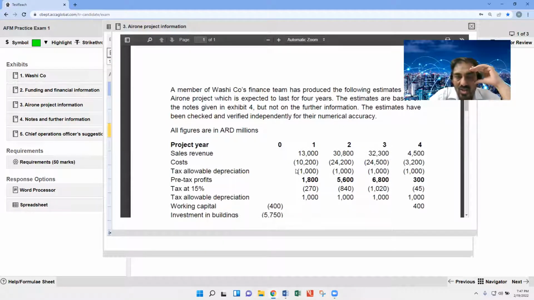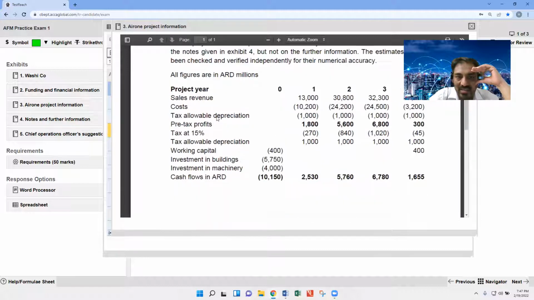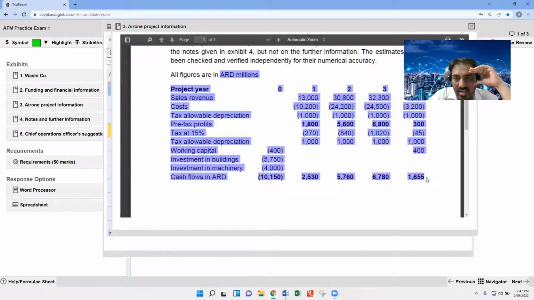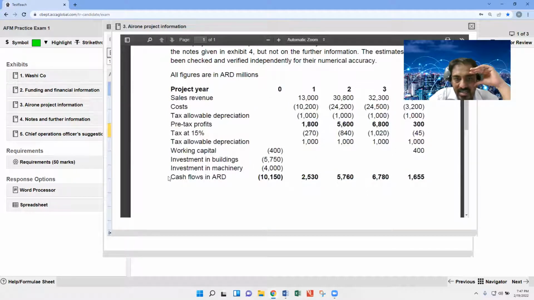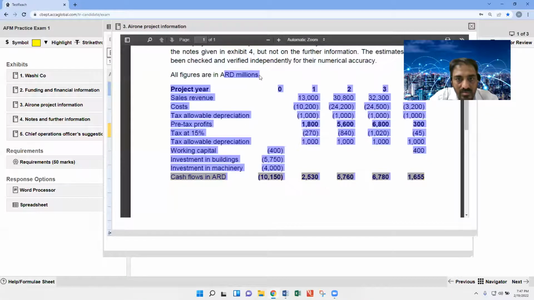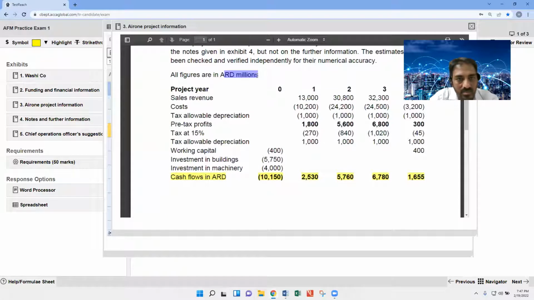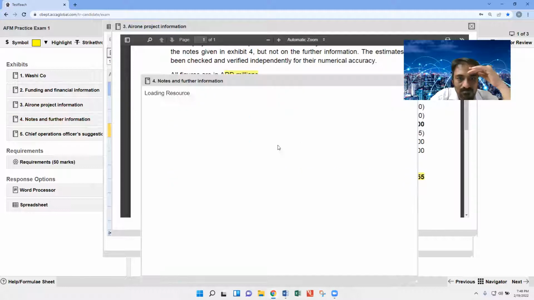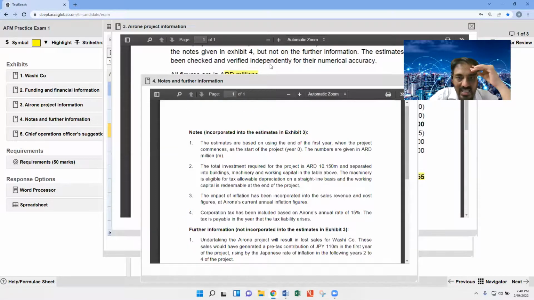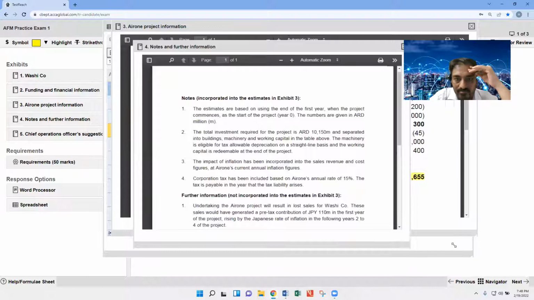Here the examiner particularly mentioned that these values are already given, assuming that these cash flows are accurate.